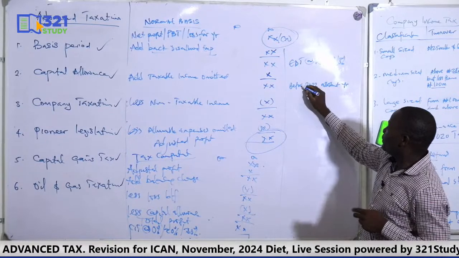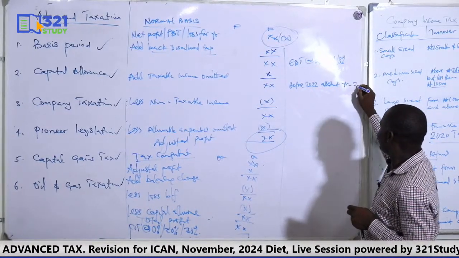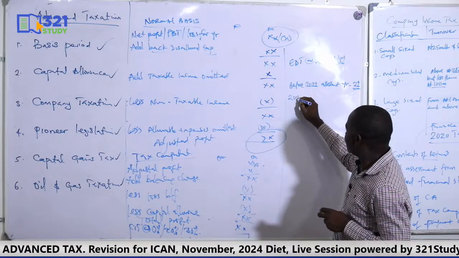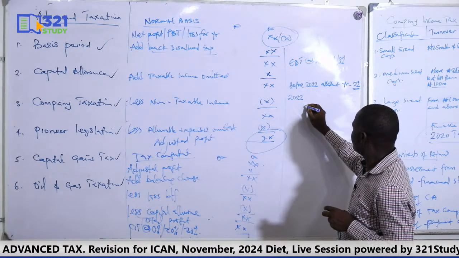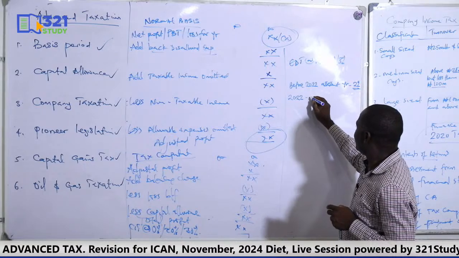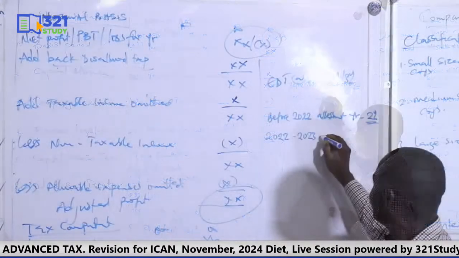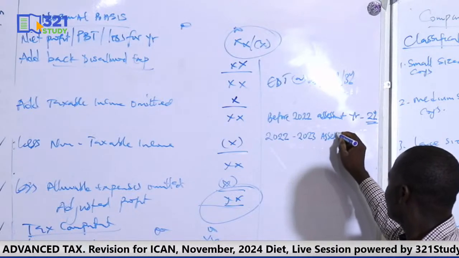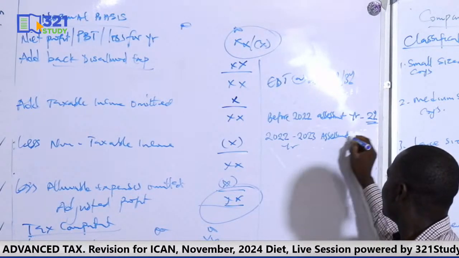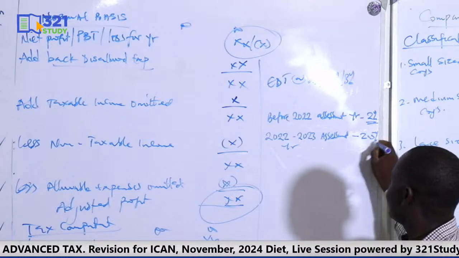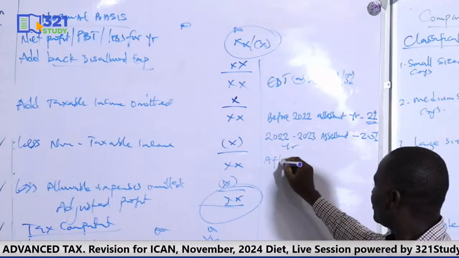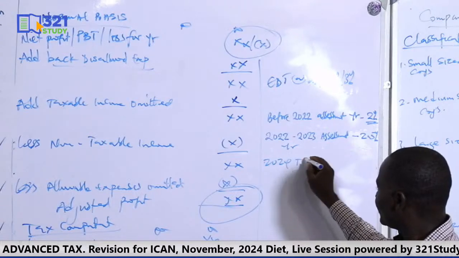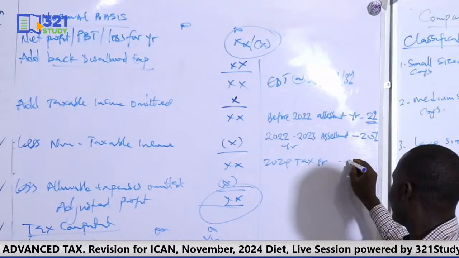So if it is before 2022, we use 2%. From 2022 to 2023 tax year or assessment year, you use 2.5%. Then from 2024 tax year or assessment year, use 3%.